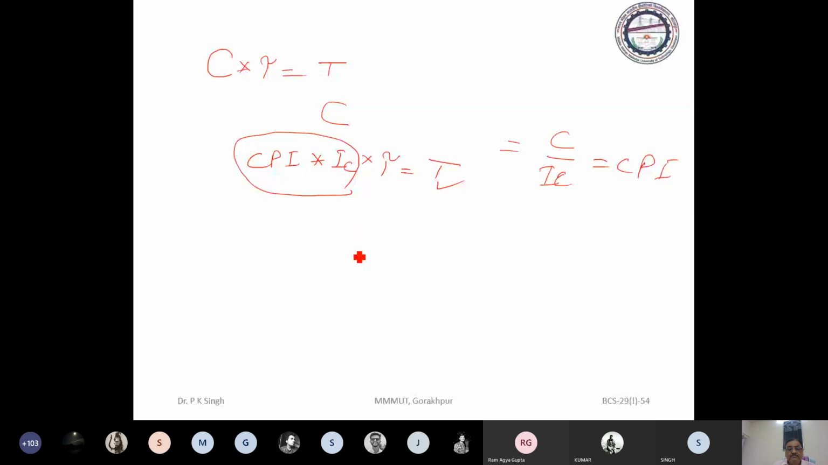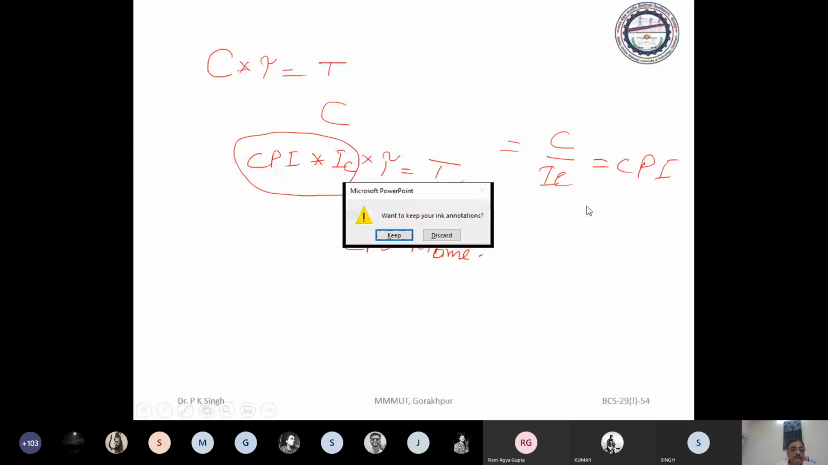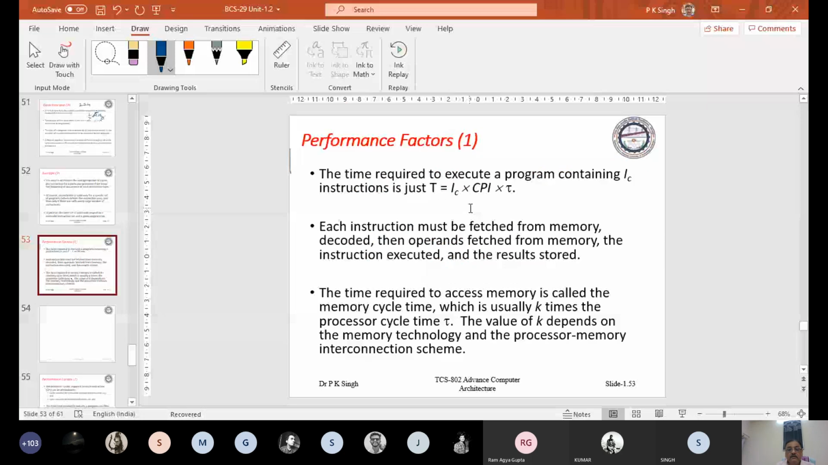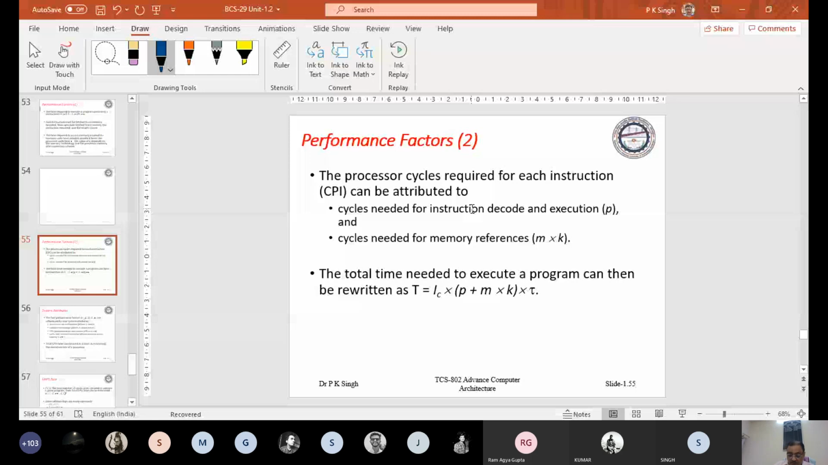This time, in this you may have CPU time as well as memory time. Okay, so suppose now see. Suppose CPU time is P and memory cycle needed to refer